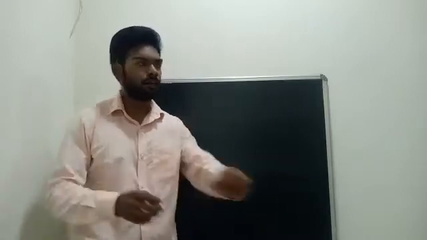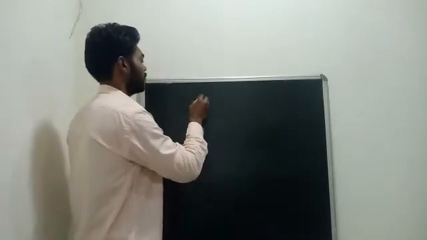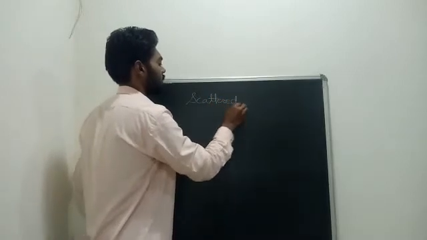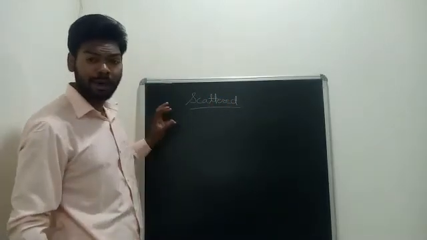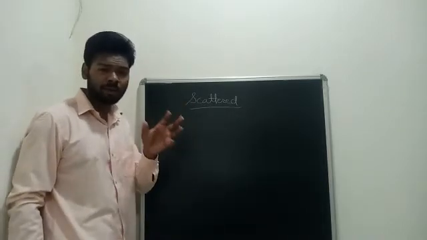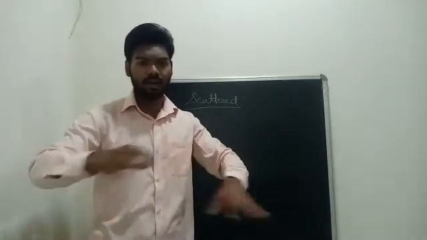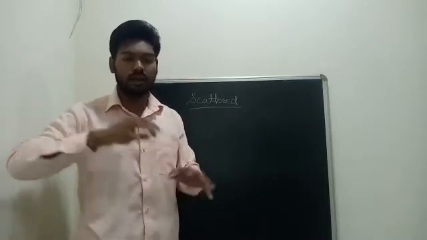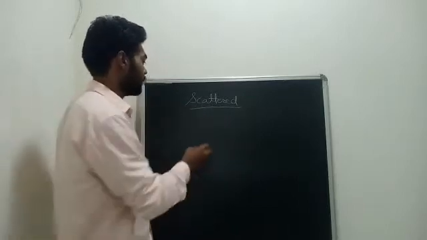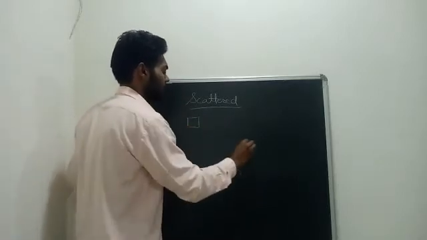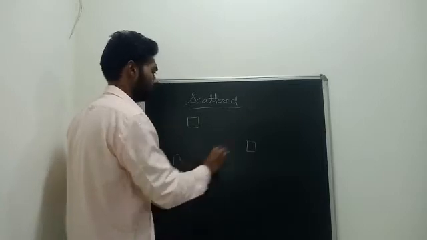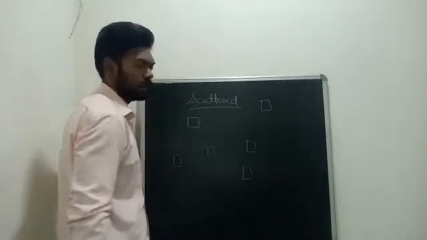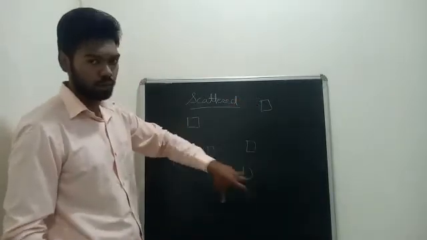The first type of settlement is called scattered settlement. Now by the name itself you might have got some idea about scattered. It means they are over here and there. They are not in perfect order, they are not close to each other, they are away. So a scattered settlement looks like this. One house is here, one house is there, again one house is here, here, maybe here. The distance between houses is more.